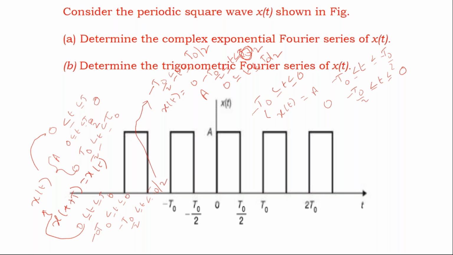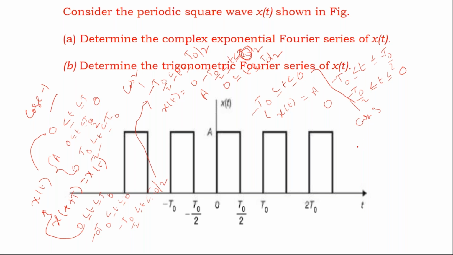So in all the three cases, this is case 1, this is case 1, and this is case 2, and this is case 3. So that means, please try to understand.